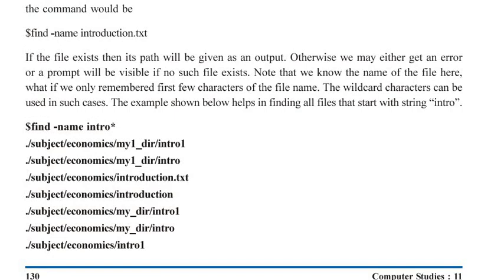It will look for all the files or folders whose first 5 letters are intro. Asterisk means any number of missing characters. So, it will show intro1, intro, introduction.txt, introduction, intro0, and so on.